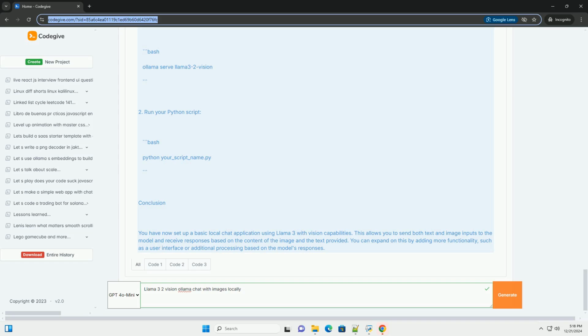Conclusion. You have now set up a basic local chat application using Llama 3 with vision capabilities. This allows you to send both text and image inputs to the model and receive responses based on the content of the image and the text provided. You can expand on this by adding more functionality, such as a user interface or additional processing based on the model's responses.